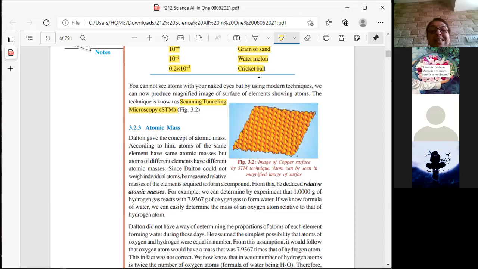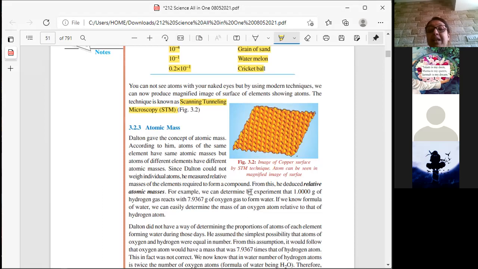Yes. Since Dalton could not weigh individual atoms, he measured the relative mass of the elements required to form a compound. He said, each atom he cannot weigh. So what he did, when they got mixed together as a compound and he understood the proportion, then he started coming up with relative atomic mass. With comparison, he got the atomic mass.